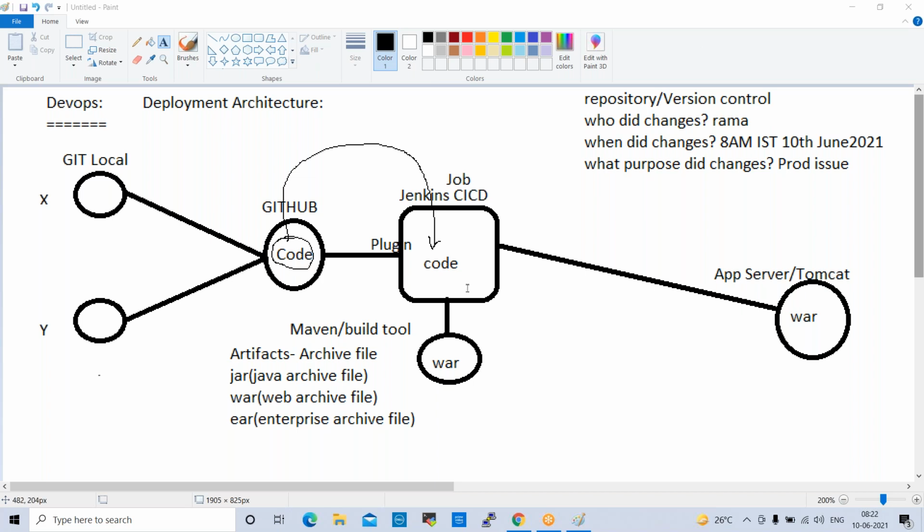Yeah, without Jenkins, we need to push manually. If you have Jenkins, normally we create jobs. Jenkins will manage all the CI/CD things like pulling code, pushing code, and deploying. Everything will be taken care of by Jenkins. If you don't have Jenkins, we need to copy this code, paste it into this, and deploy it.